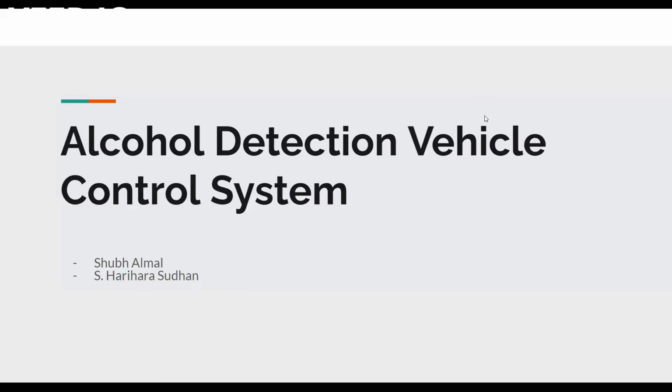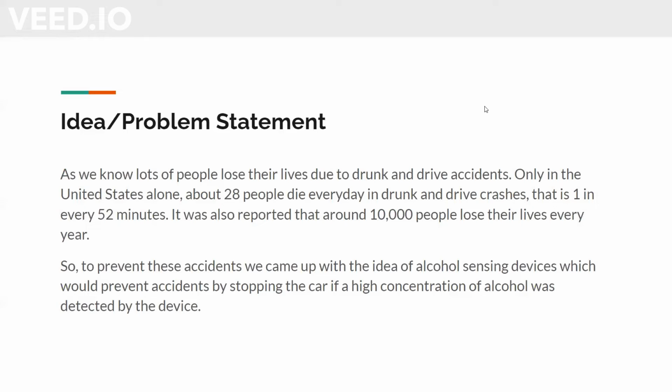So the idea behind this was basically, as we know, many people lose their lives due to drunk and drive accidents. Only in the United States alone, about 28 people die every day in drunk and drive crashes. That is one in every 52 minutes. It was also reported that around 10,000 people lose their life every year due to drunk driving cases. Not only the driver who loses their life, but many people on the road who are walking might also lose their life because of drunken driving cases these days.